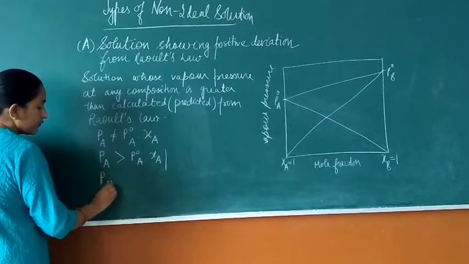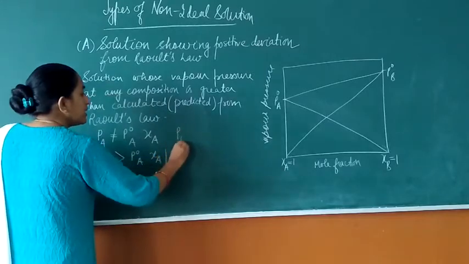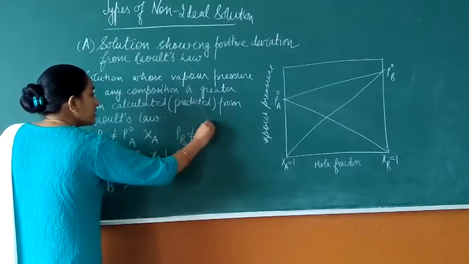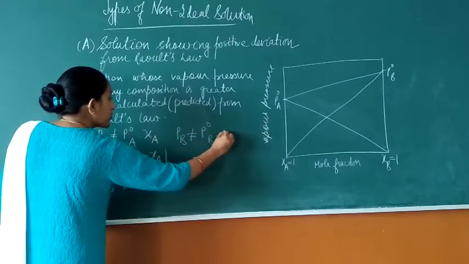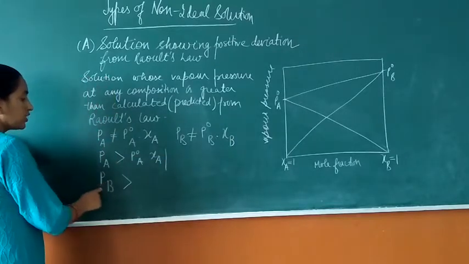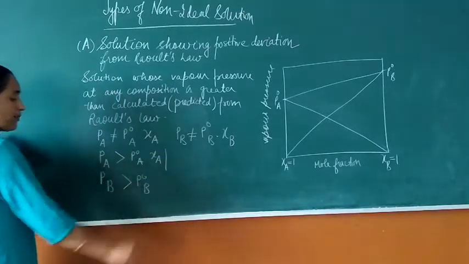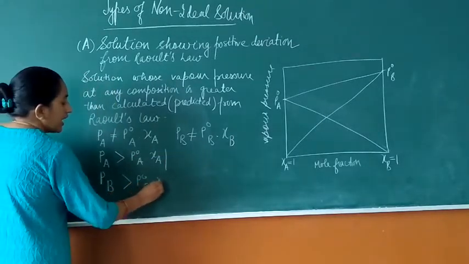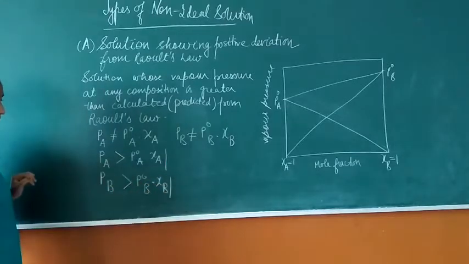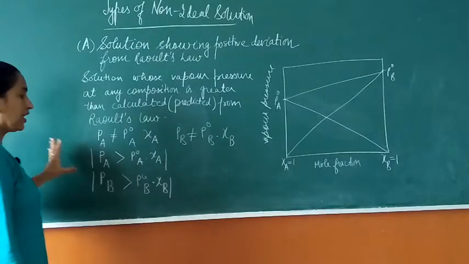Similarly, students, we can write for PB. Since it is a non-ideal solution, PB will not be equal to the product of the vapor pressure of the pure component B and its mole fraction. It will be greater than that product. So this equation is for the solution showing positive deviation from Raoult's law, and it holds at any composition.